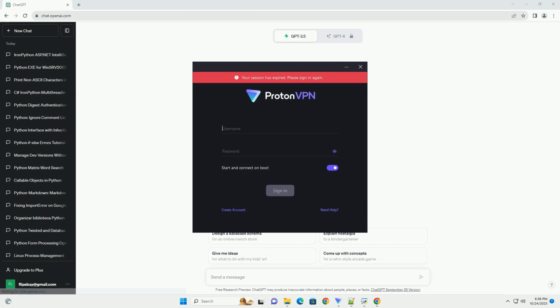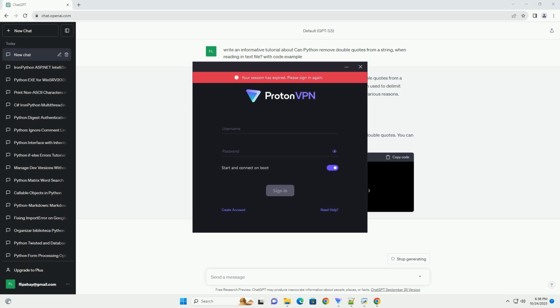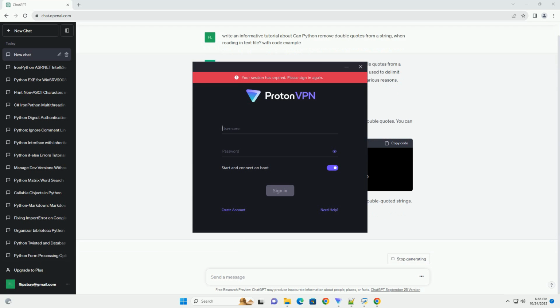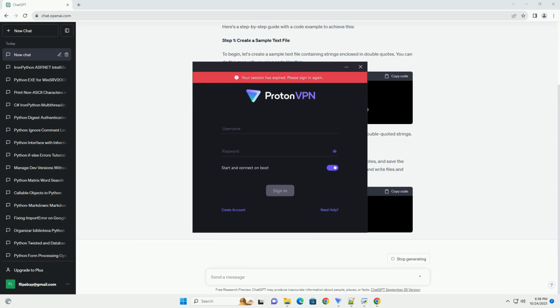Sure, I'd be happy to provide you with a tutorial on how to remove double quotes from a string when reading in a text file using Python. Double quotes are often used to delimit strings in text files, and sometimes you may want to remove them for various reasons. Here's a step-by-step guide with a code example to achieve this.